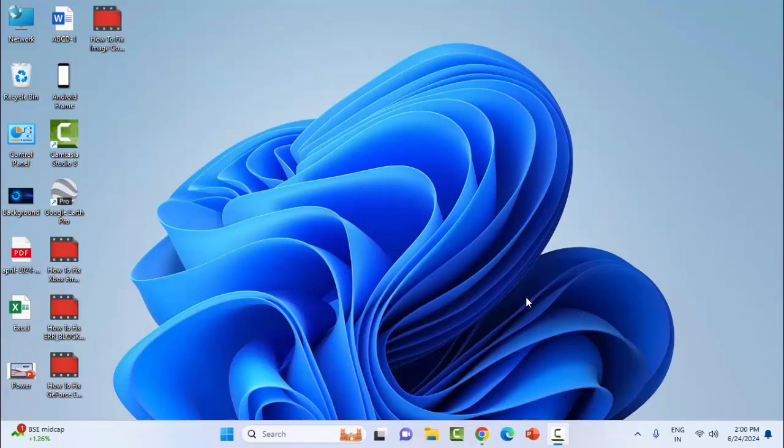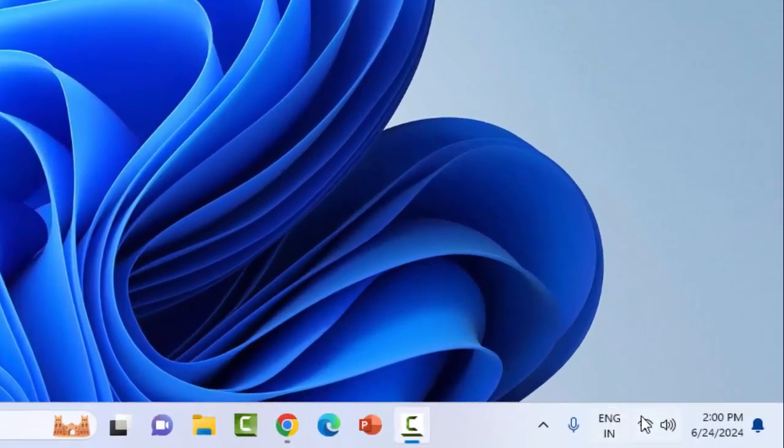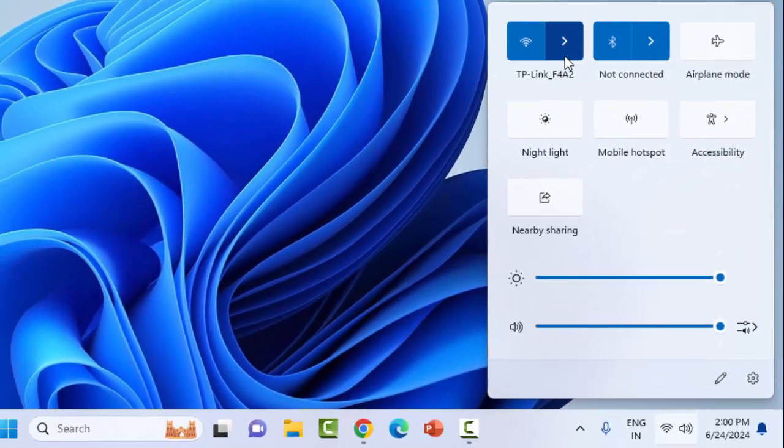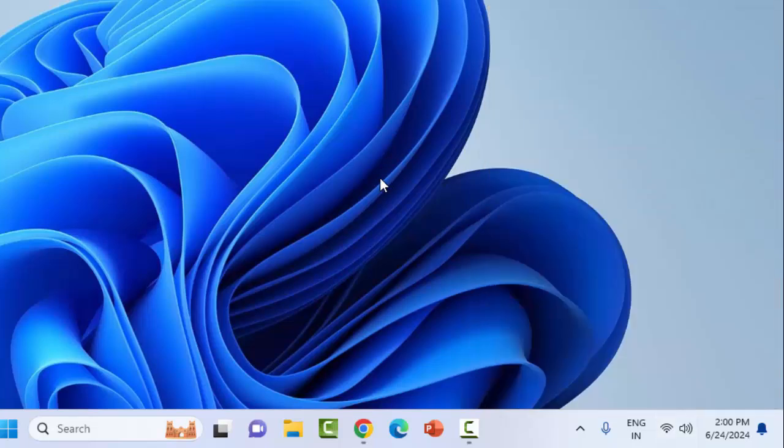Today in this video, I'm going to show you how to fix Xbox error code 0x80072EE7 on your Windows. For this, I will show you 5 methods to fix this problem. First one, check the internet connection. Click on this network icon and check your internet connection here.